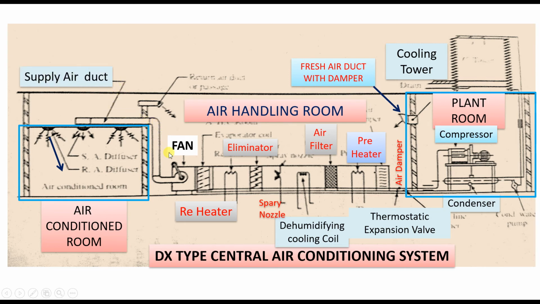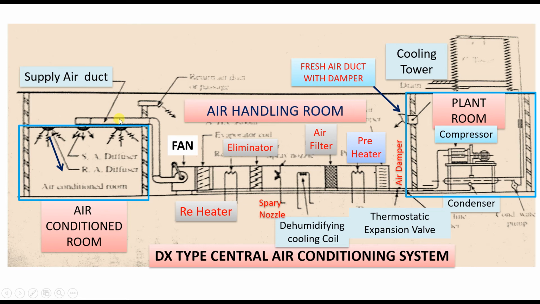Likewise, we have a total duct network, and this duct is called the supply air duct because it supplies the conditioned air to the air conditioned room. This is the air conditioned room, one room. Likewise, we have several rooms and several ducts.